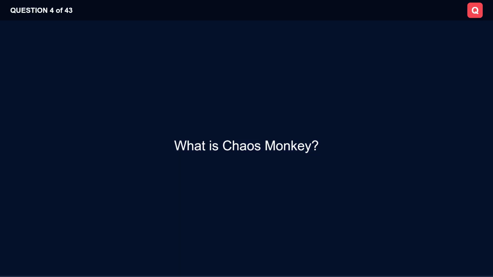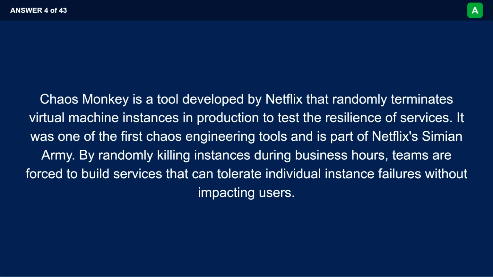What is Chaos Monkey? Chaos Monkey is a tool developed by Netflix that randomly terminates virtual machine instances in production to test the resilience of services. It was one of the first chaos engineering tools and is part of Netflix's Simian Army. By randomly killing instances during business hours, teams are forced to build services that can tolerate individual instance failures without impacting users.